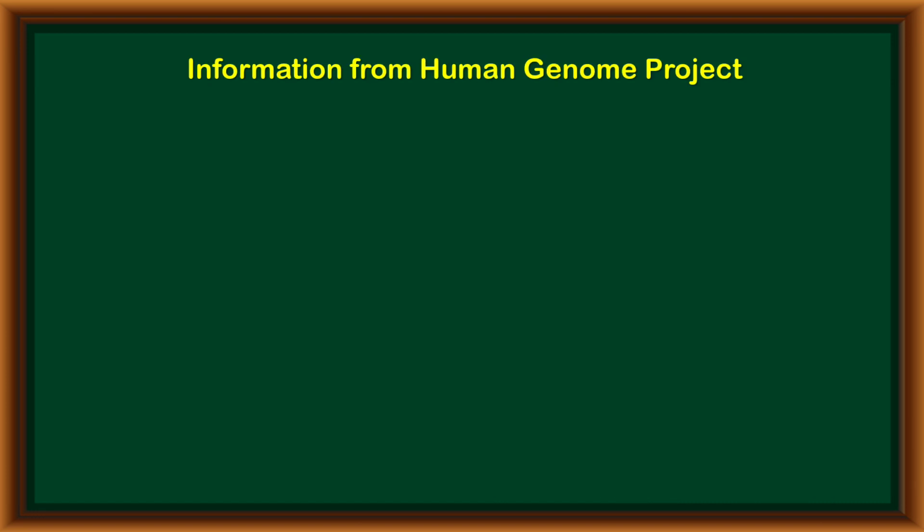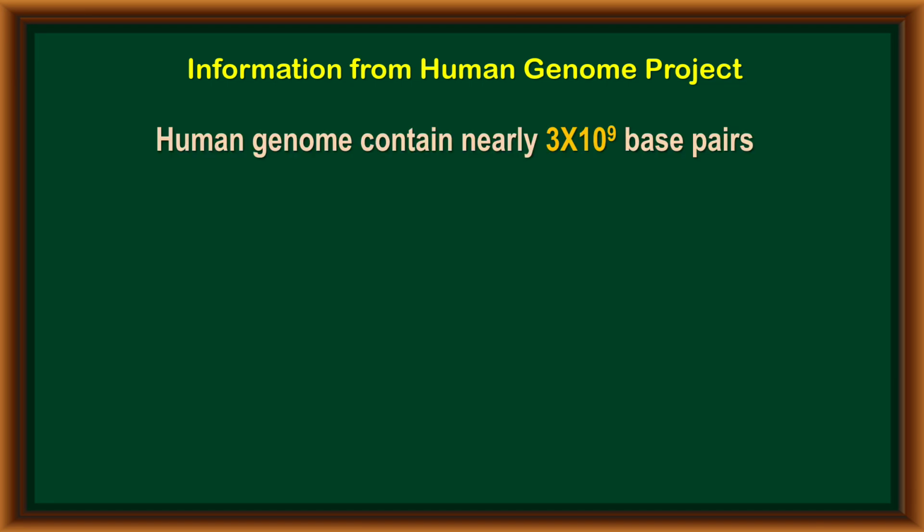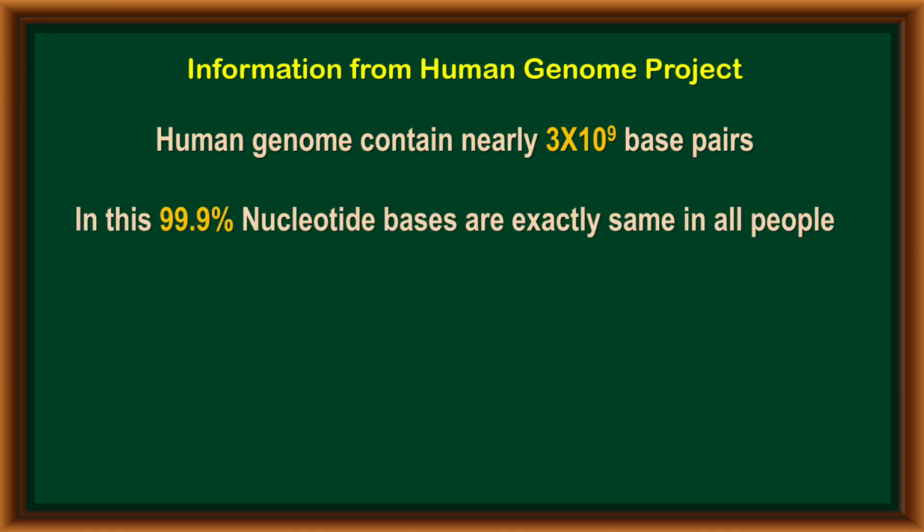From the Human Genome Project, we got some important information: in the structure of the human genome, a total of 3 × 10^9 base pairs are present. Among these base pairs, nearly 99.9% of nucleotide bases are exactly similar in the human population.